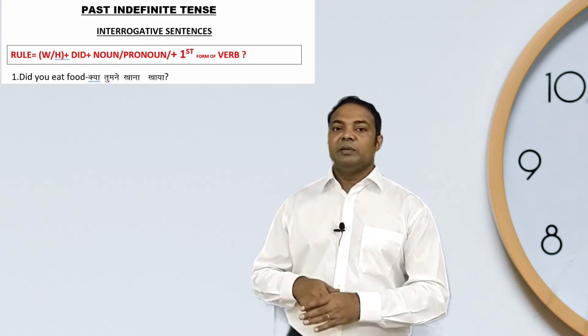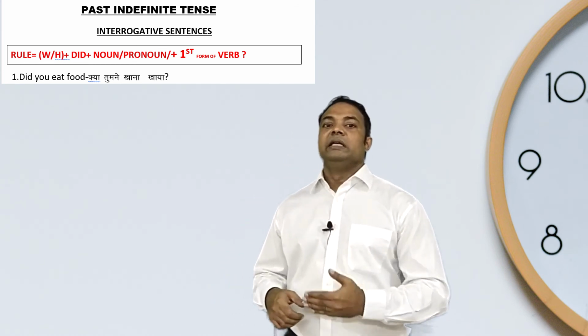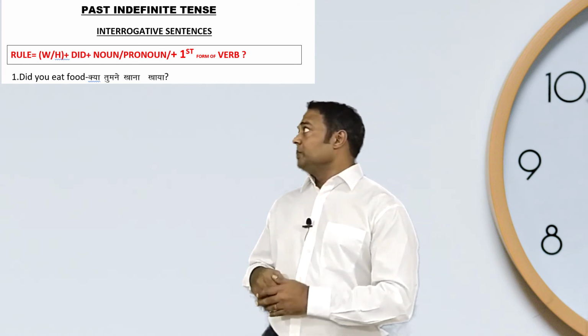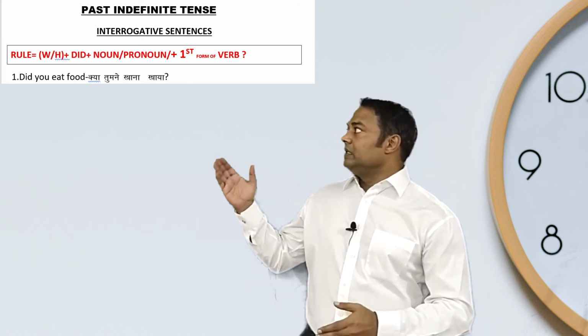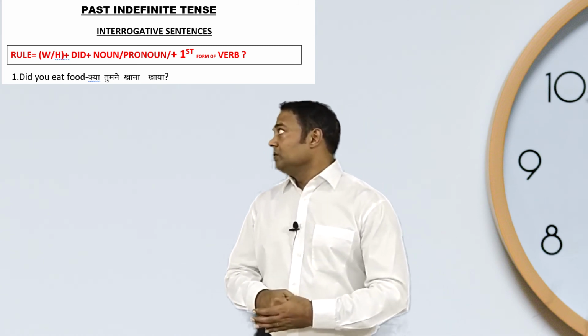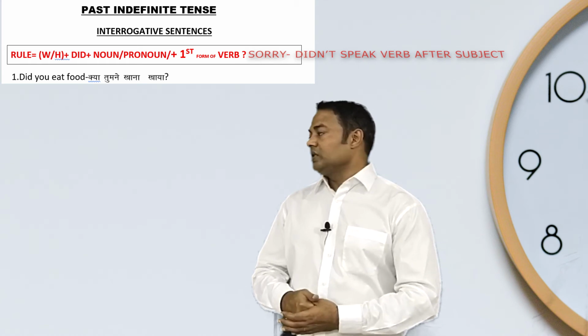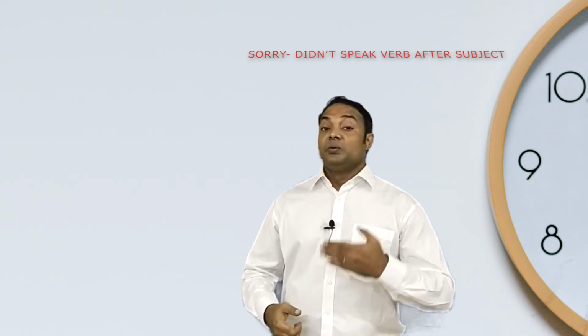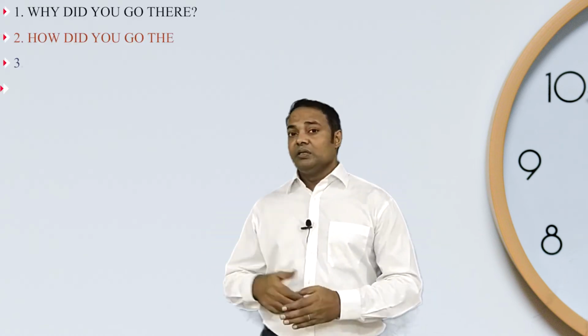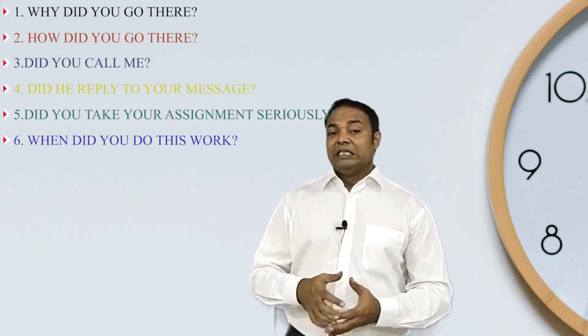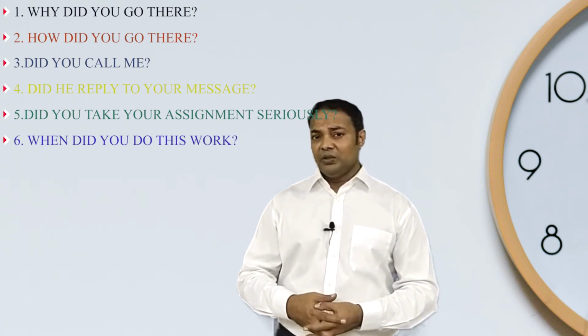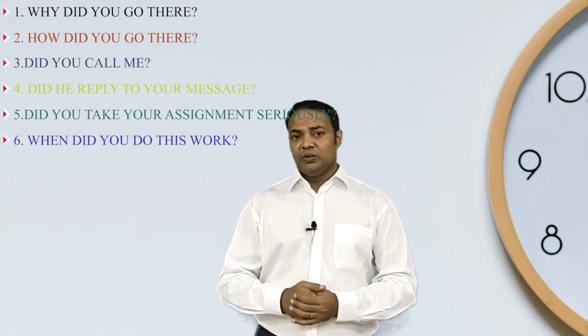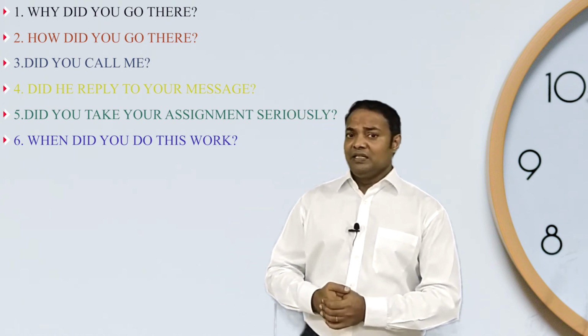After this we have interrogative sentences of the same tense, simple past tense. The rule would be WH family. WH means why, where, when, and H means how. So the rule would be WH family, then did, then noun, pronoun or subject, then object, question mark. Examples: Why did you go there? How did you go there? Did you call me? Did he reply to your message? Did you take your assignment seriously?